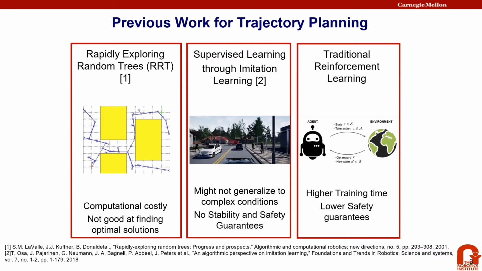Another learning method is reinforcement learning. The traditional RL framework requires higher training time and has low safety guarantees because of the direct use of low-level actions, which include throttle, steer, and brake.